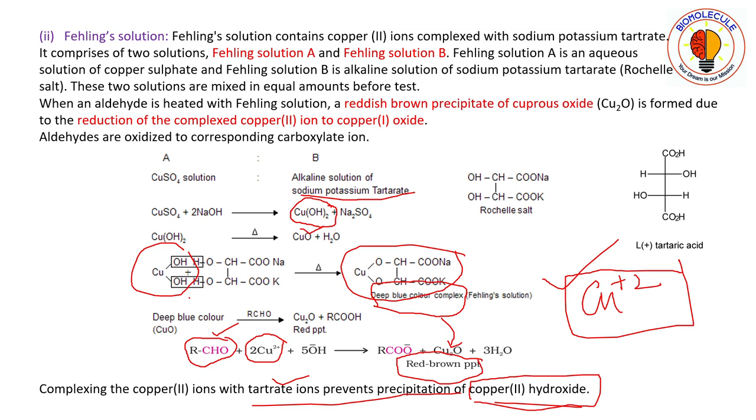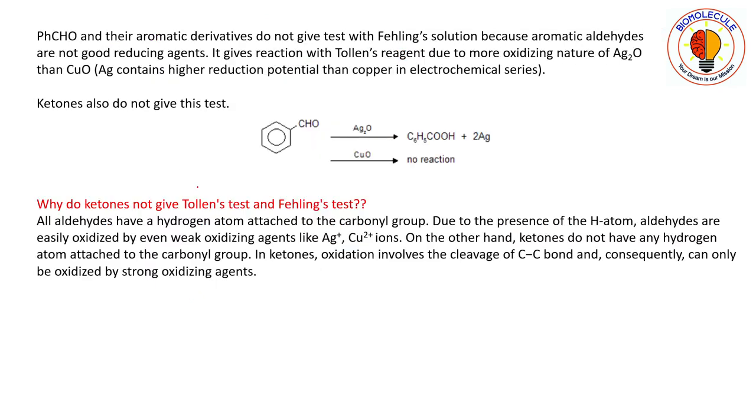So if you can see here, in electrochemical series, silver contains higher reduction potential than copper. Higher reduction potential means that it will be highly reduced. Okay, that means if you take silver and if you take copper, reduction potential of silver is higher than copper.